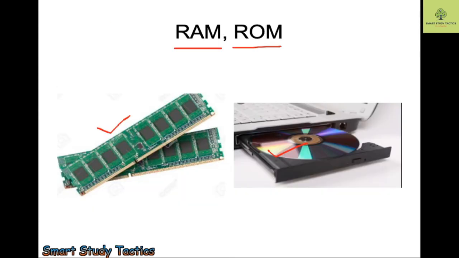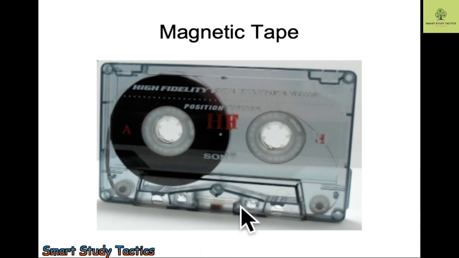Okay. So next, magnetic tape. It is an example of secondary memory. Magnetic tape, I think many of you have seen this picture. You can insert the pen and just roll it, and it will start rolling this side. So this is the magnetic tape, and it uses the sequential access method.